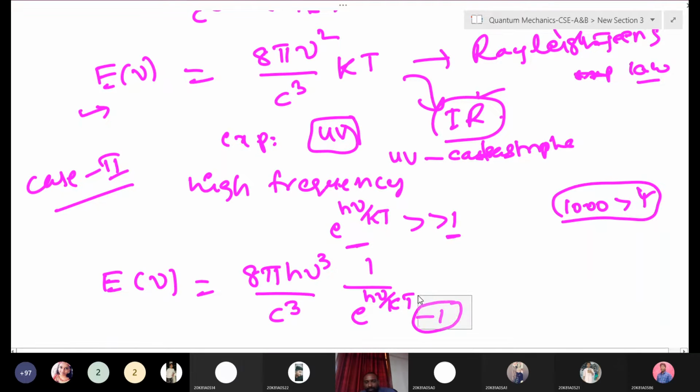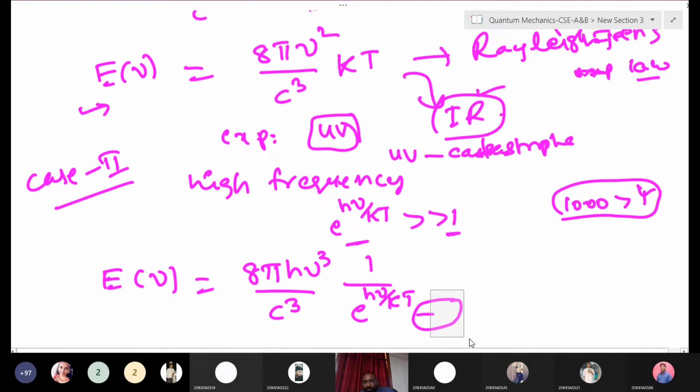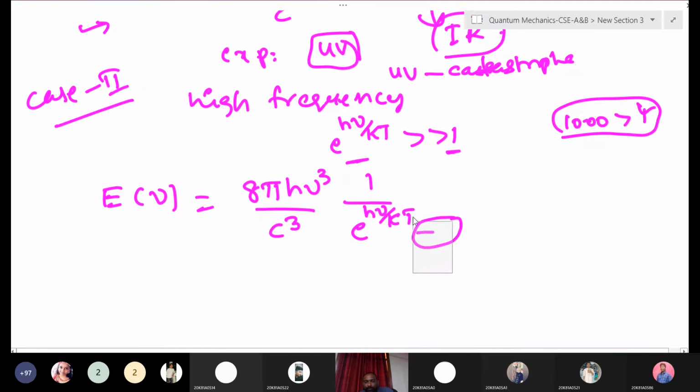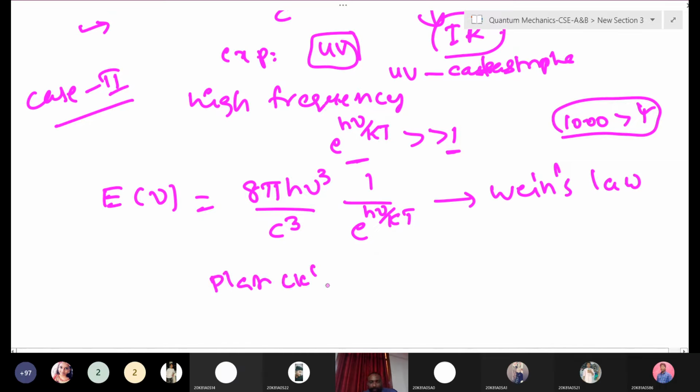So which law is this? This is Wien's radiation law. From Planck's law, we have successfully derived the expressions for Wien's law and the Rayleigh-Jeans law.